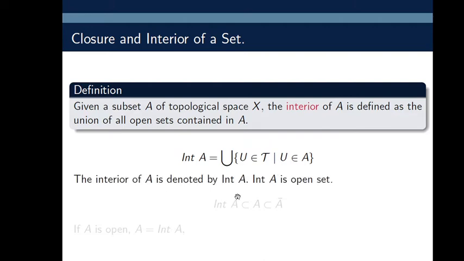The interior of A is an open set. So the interior of A is always an open set.